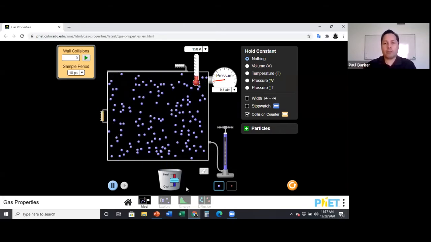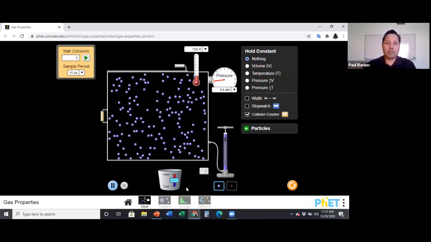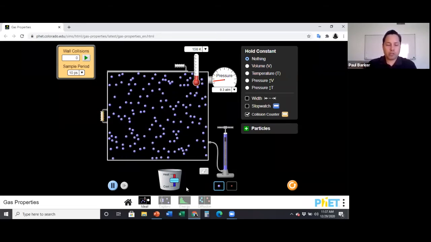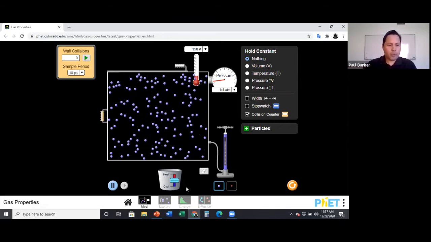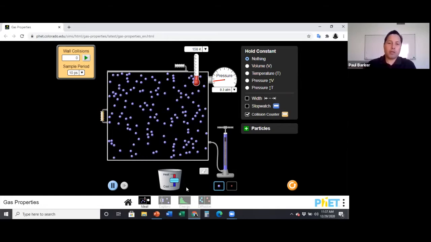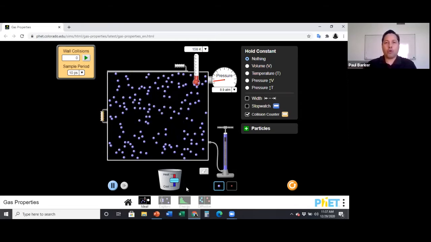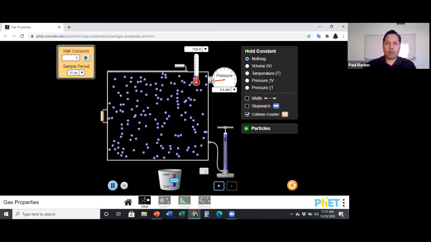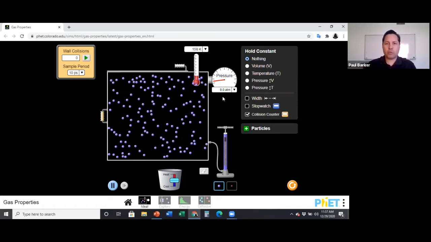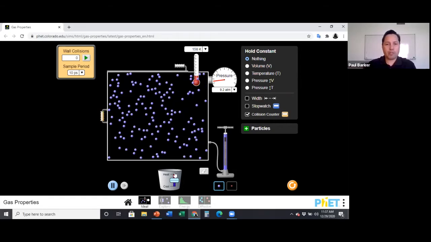So if you heat up the gas, those gas molecules will travel faster. And if you cool down the gas, those gas molecules will travel slower. Our third question is, how does the temperature affect pressure? All right, so what is the relationship between temperature and pressure? So let's take a look at the pressure gauge on the top right corner. It's somewhere around 9. So how is the temperature going to affect the pressure?